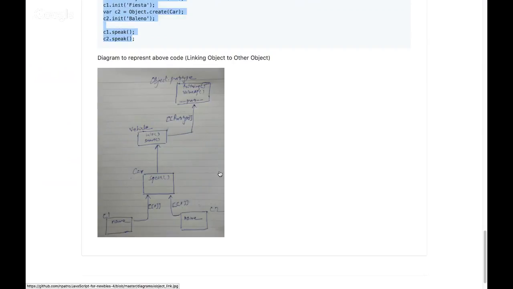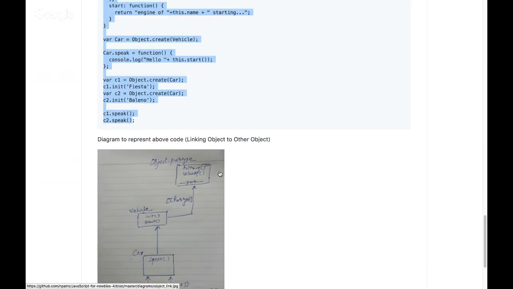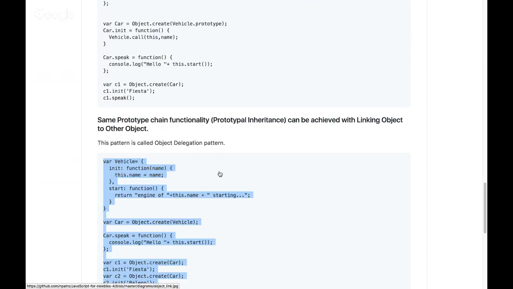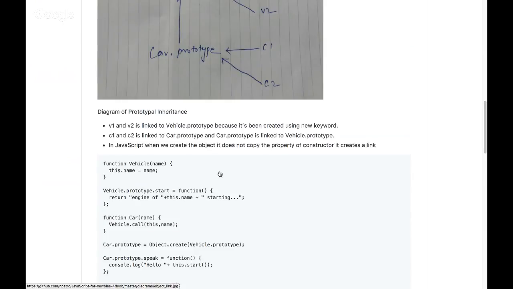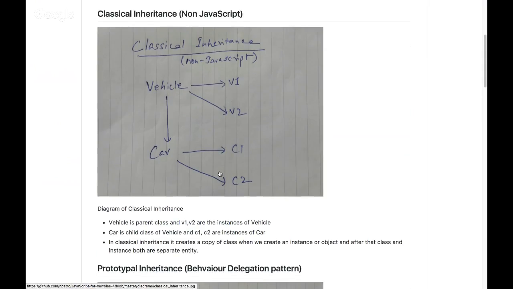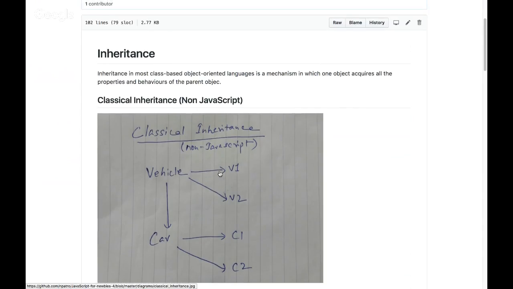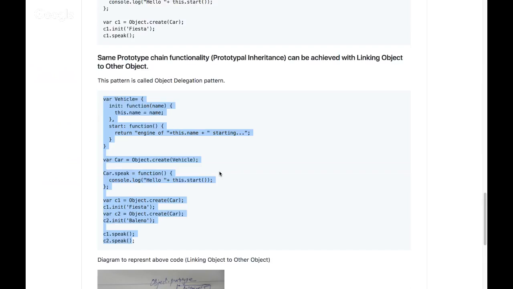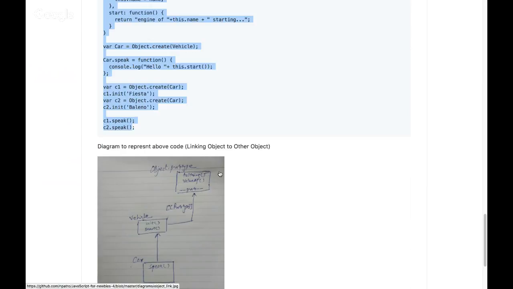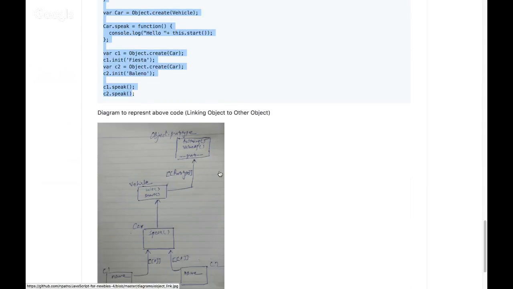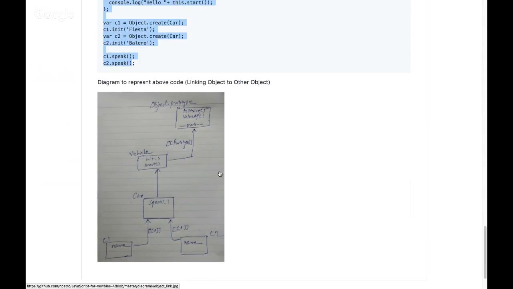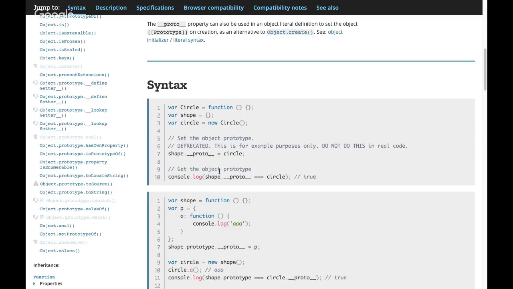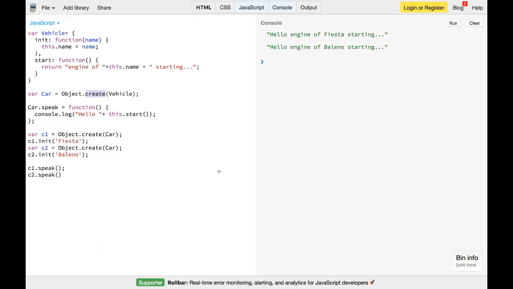So this is what prototypal inheritance in JavaScript is all about. You can achieve this inheritance without new, without the constructor, and without the prototype property. But behind the scenes, it happens. Those things are only there to help you out. Okay, so we'll go back to our question page.